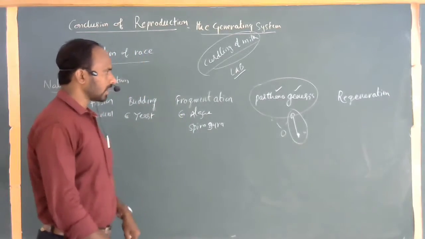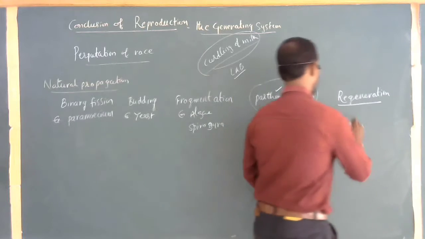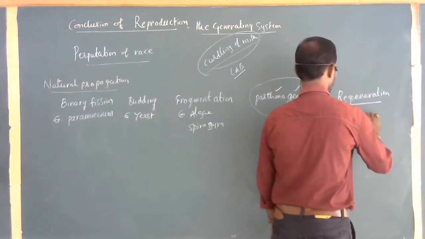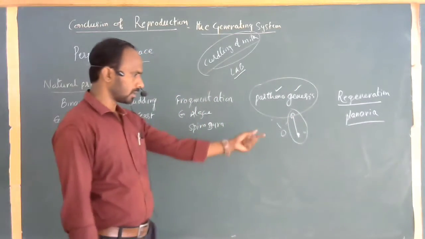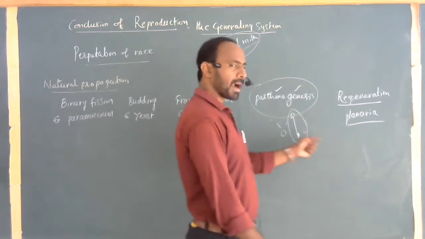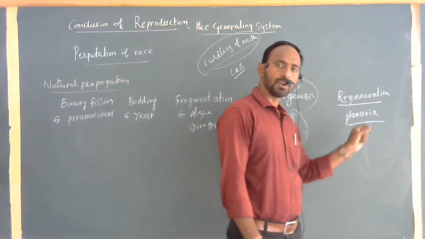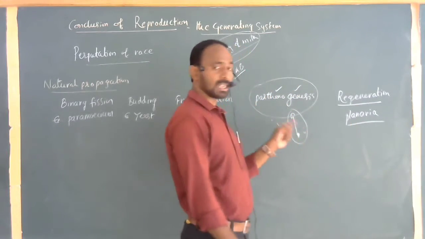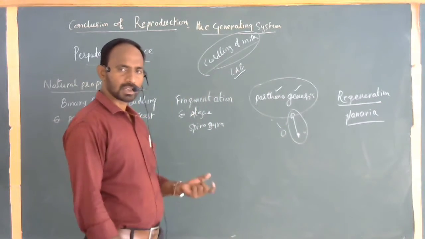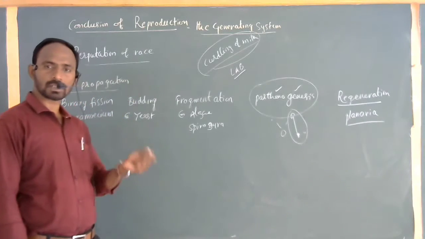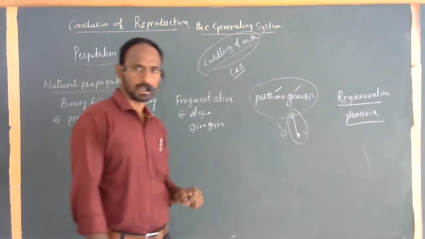The last one, regeneration. Example, planaria. It's the best example, a platyhelminth. If any part of the body breaks, a new organism is automatically produced from that part. Regeneration ability is very high in planarians. Some of the lizards, starfishes, and some earthworms also have regeneration, at a particular time and in a particular part of the body only.